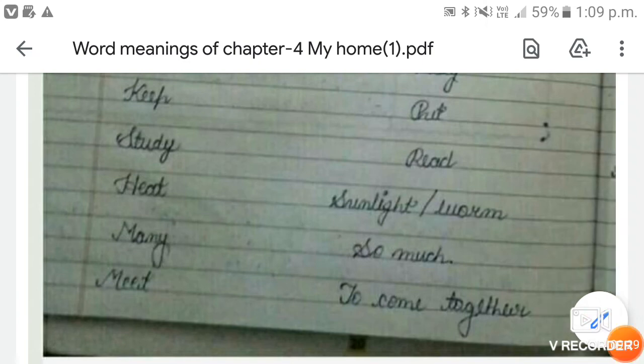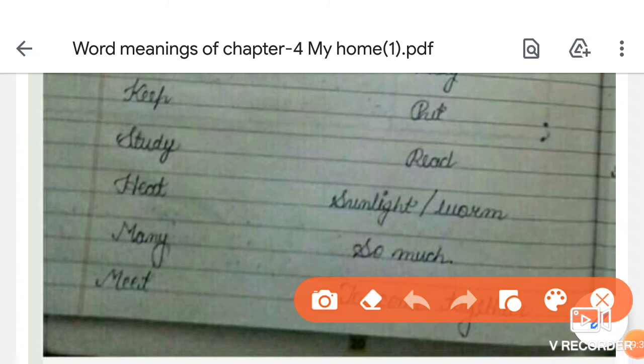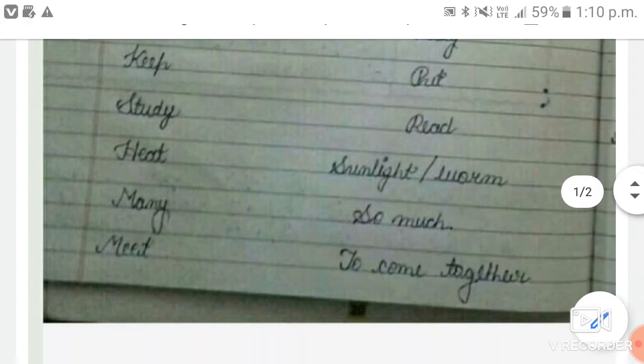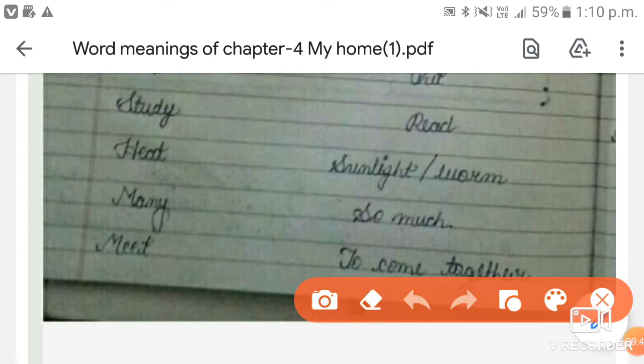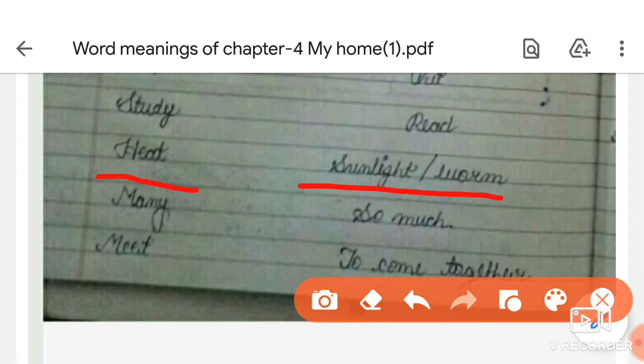Now come to the next word, which is heat. Heat means warm or sunlight. We get heat from the sun, so sunlight is also heat. We can say that heat means sunlight or warm. The spelling of heat is H-E-A-T, heat.